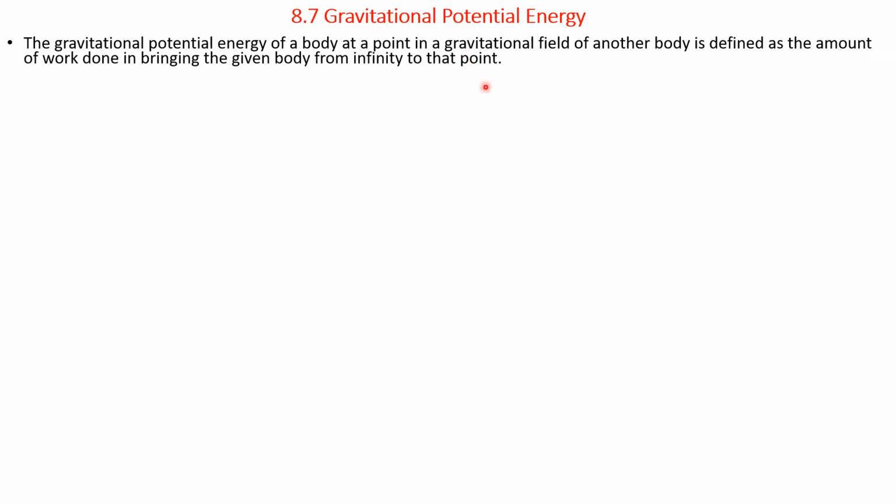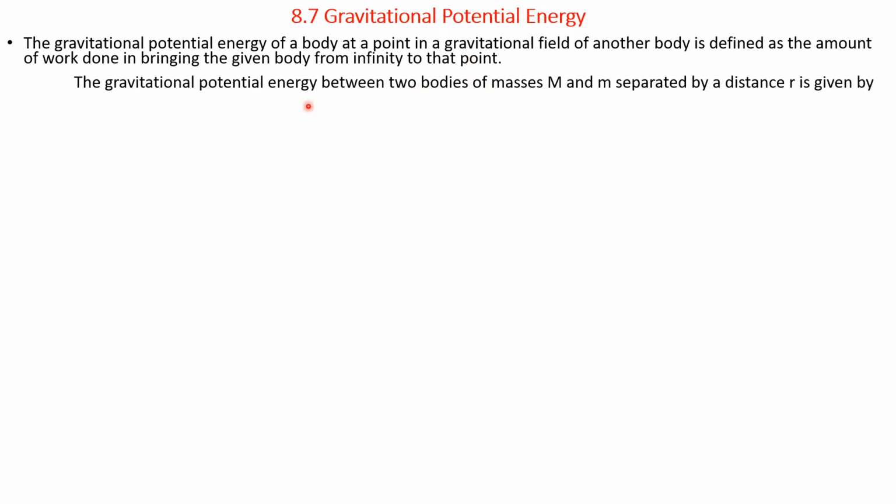This is a very important point. The gravitational potential energy between two bodies of masses capital M and small m separated by a distance r is given by the formula U is equal to minus G M m divided by r, where U is taken to be 0 as r tends to infinity.